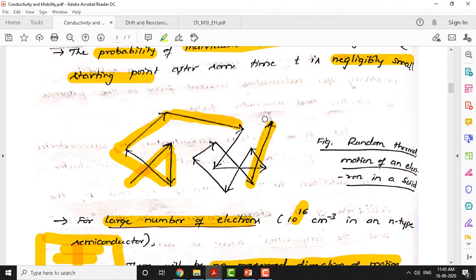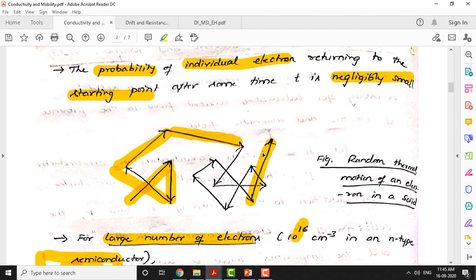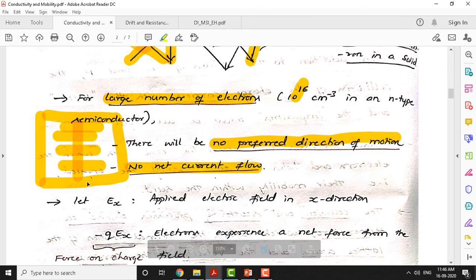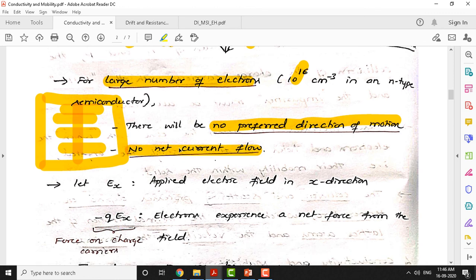We have taken two cases here, one with an individual electron. The distance covered by an individual electron is small, and when we look at a group of electrons at elevated temperatures, the movement in a semiconductor, looking from a cross sectional point of view, is also very small. Basically current is nothing but I equals dq by dt. That means the amount of charge moving with reference to time should increase, but here net movement in one particular direction is very small. So there is no net current flow in this material because of the increase in temperature here.